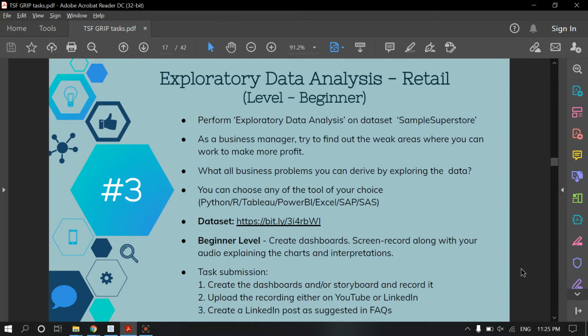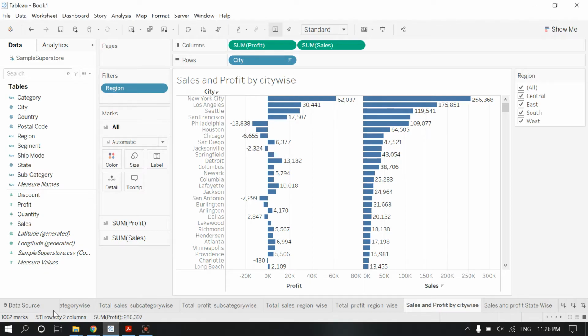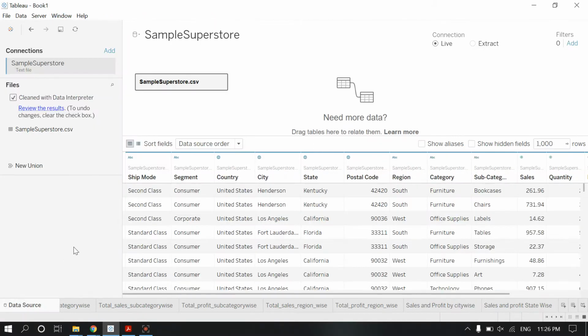I'm a data science and business analytics intern at the Spark Foundation, and today I'm going to do exploratory data analysis on the Sample Superstore dataset. I will try to find the weak areas where I can work to make more profit. I'm doing the exploratory data analysis in Tableau. So let's open Tableau, where I have already imported the dataset.